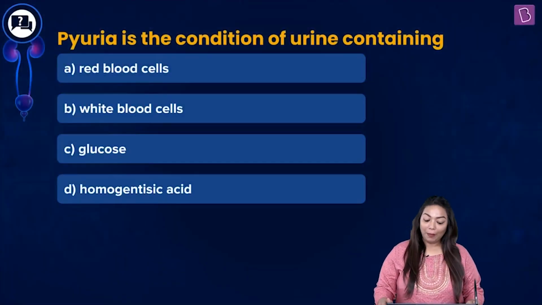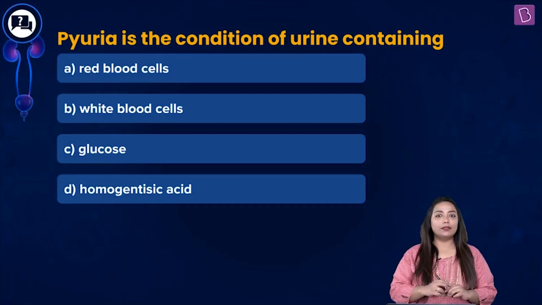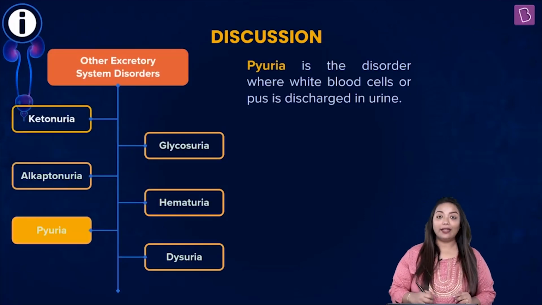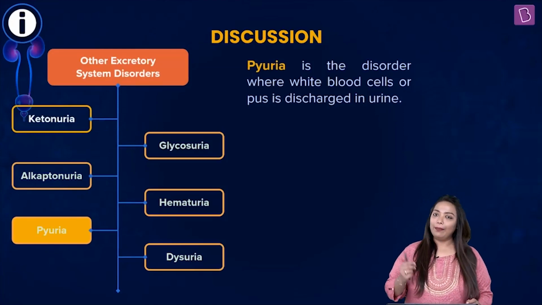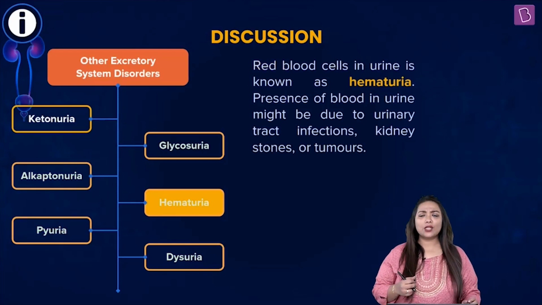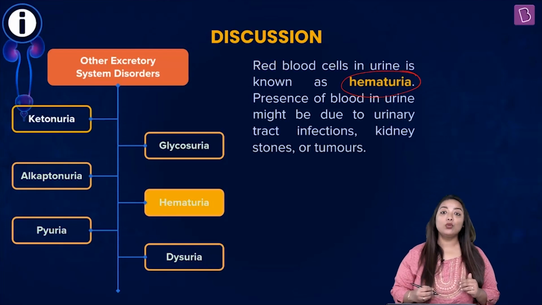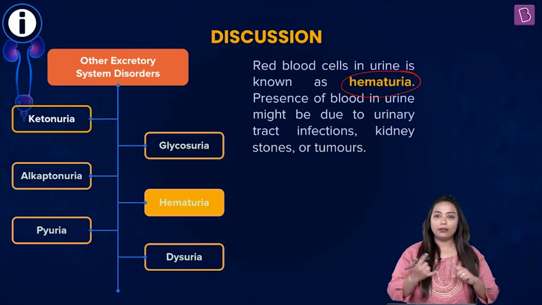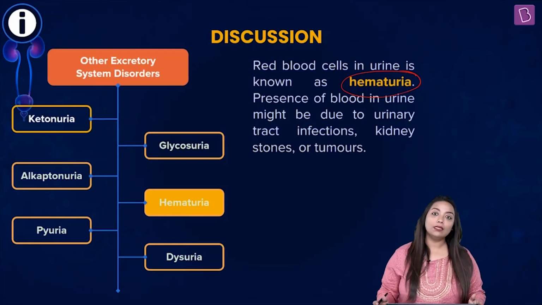Now, let's try this. Pyuria is the condition of urine containing A, red blood cells, B, white blood cells, C, glucose, or D, homogentisic acid. You see, students, pyuria is actually a condition where we find white blood cells in the urine. And white blood cells may be accompanied by pus cells also. Further, we saw red blood cells as an option. Presence of red blood cells in urine is a condition we call hematuria, often seen in cases like urinary tract infections, even kidney stones, or maybe tumors.